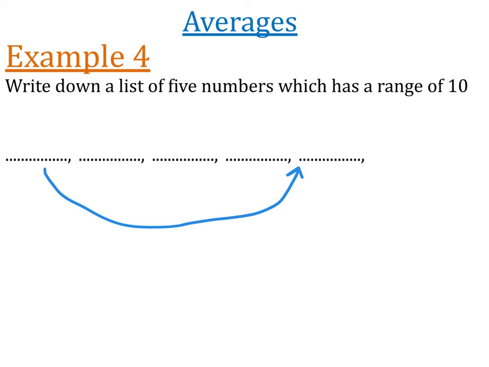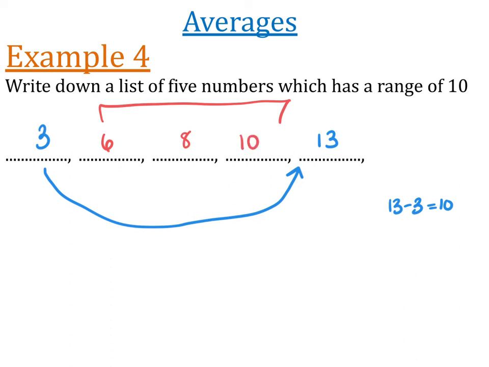So you can start with any number you want. I'm going to start with 3. And then this number over here has to be 10 bigger than that, which is, I'm going to say 13. Let's see, 13 take away 3 gives me 10, absolutely. And then all of the numbers in here just have to be somewhere between 3 and 13. They didn't tell me any rules about repeating anything, so I could write down whatever I'd like. But they do have to be bigger than 3 and smaller than 13. So I'm going to go with 6, 8, and 10. All right, and that's all they're asking me to do.